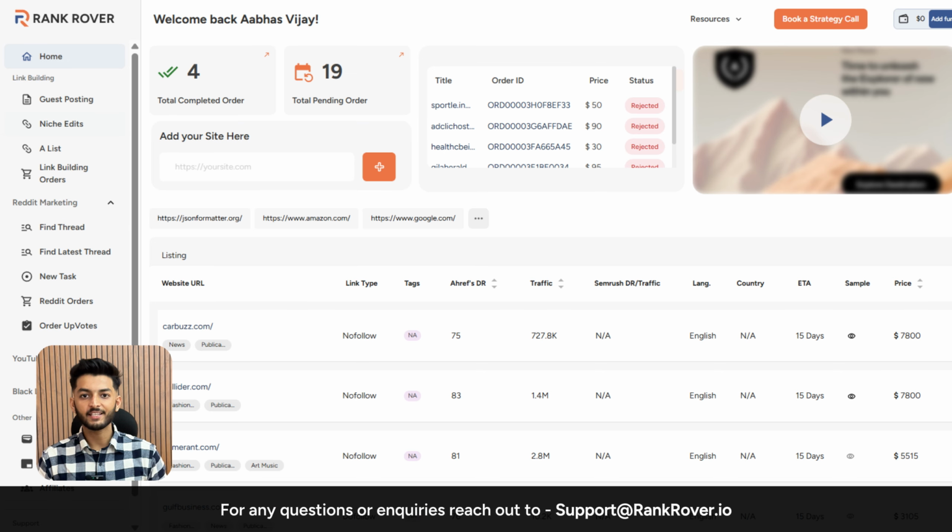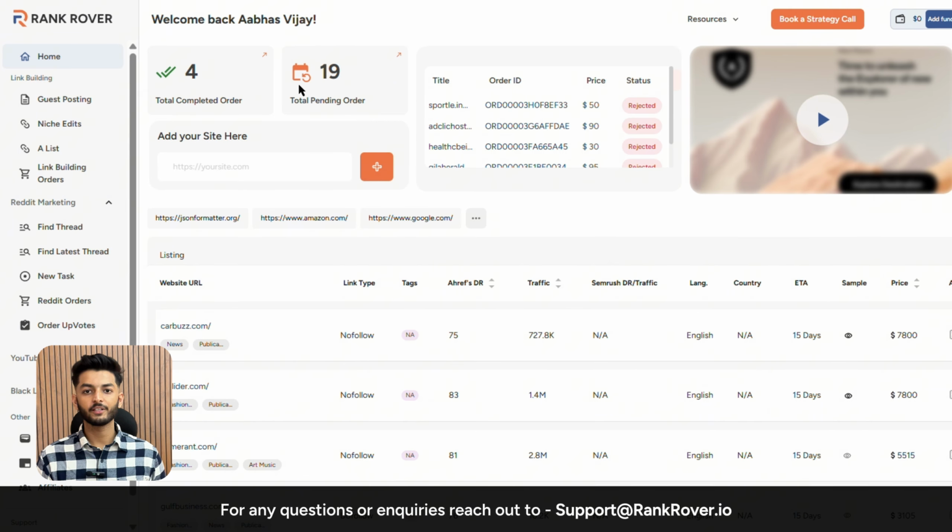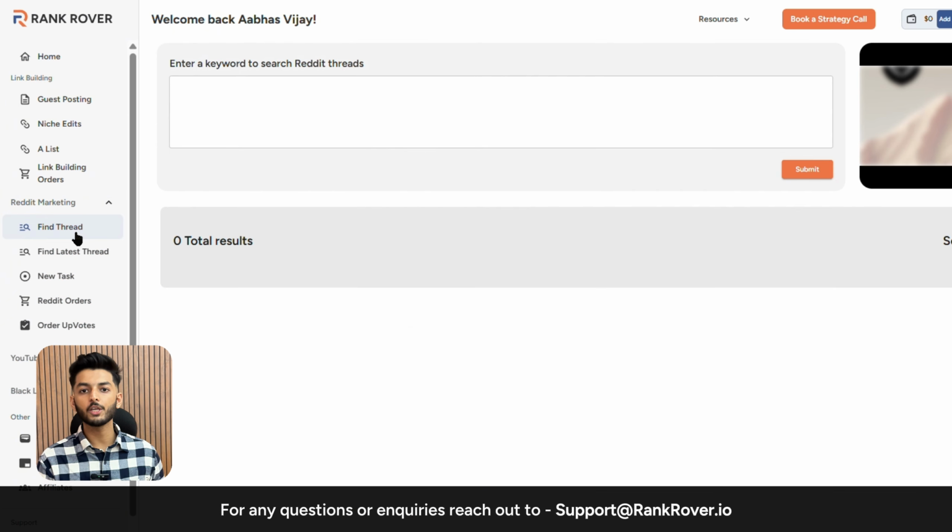So now understand this, every mention of your brand on Reddit gets picked up by AI tools like ChatGPT and Perplexity. So the more threads you are in, the more likely it is that if someone Googles what is the best weight loss app, your app is going to come up. Reddit marketing is SEO and AI visibility at the same time, which is insane. So that's it. Go to Find Thread, search your keyword, find a thread with higher search traffic, drop a comment, order some upvotes, and you are live. That takes only 10 minutes to do.